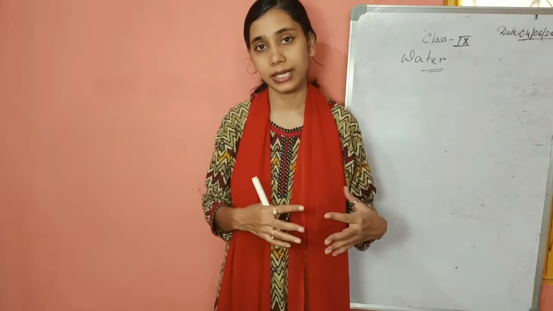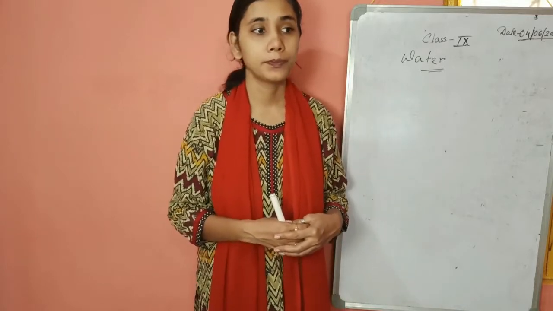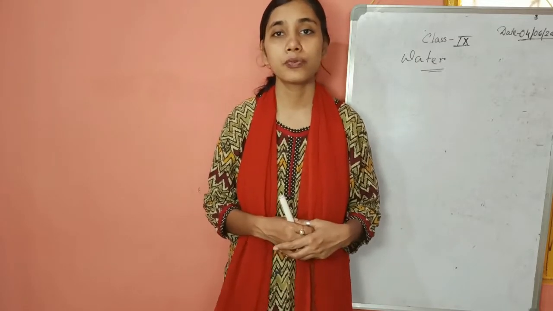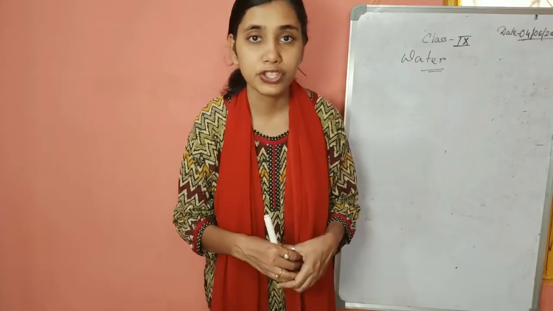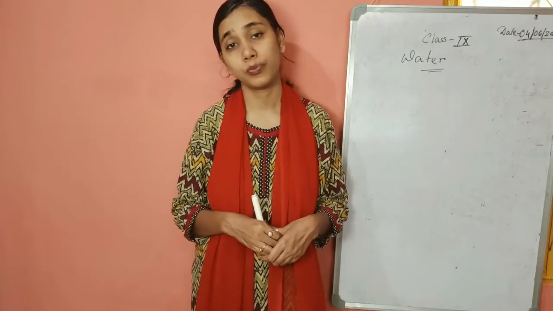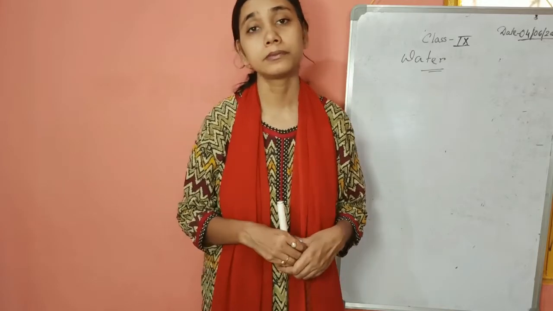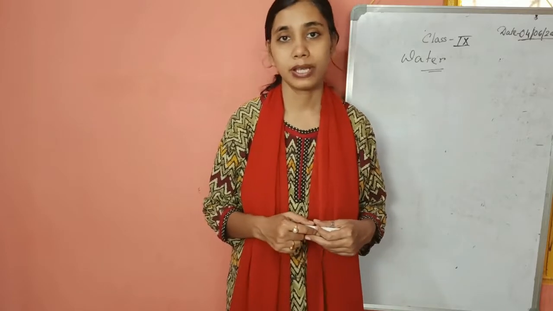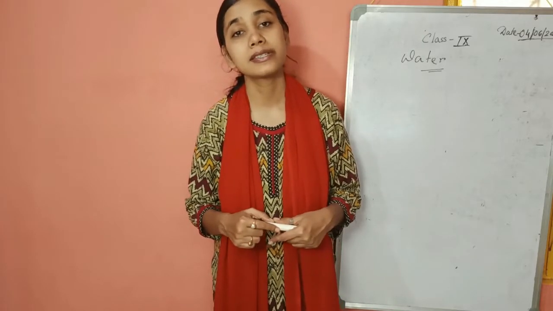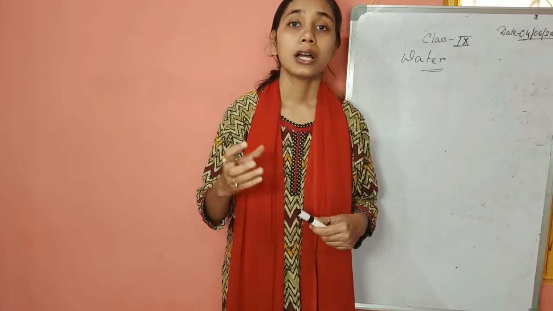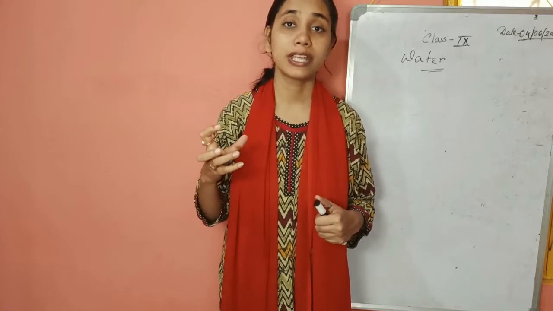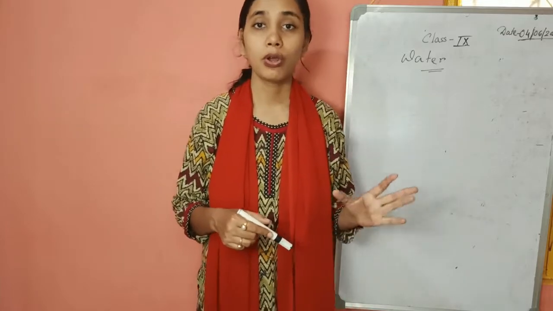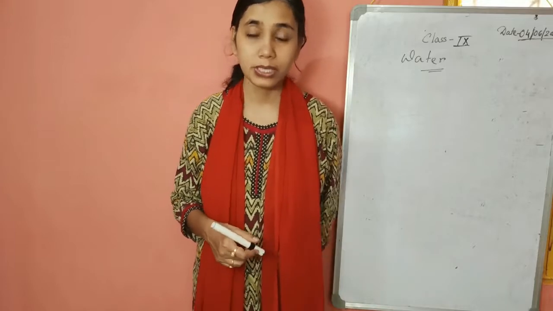It remains dry. Suppose we have the example P2O5, phosphorus pentoxide. It's a hygroscopic substance. It can absorb moisture, but it does not dissolve rapidly. Another example can be anhydrous calcium chloride. It is also used for absorbing water molecules without getting dissolved in it. Concentrated sulfuric acid we also call hygroscopic, though it's a liquid.